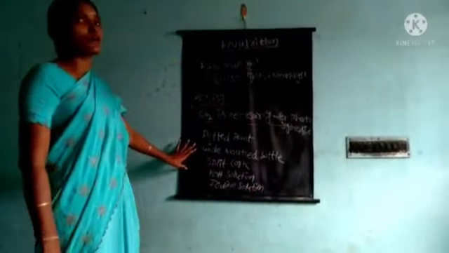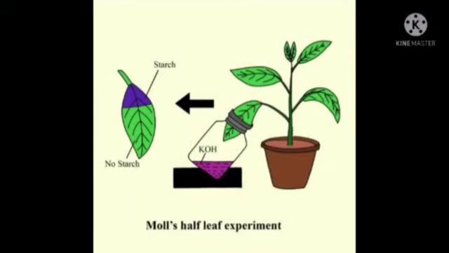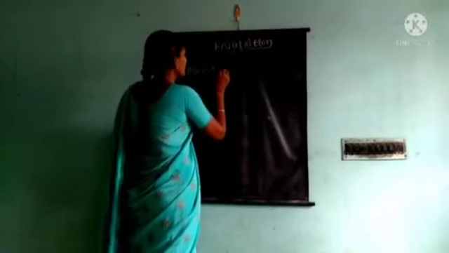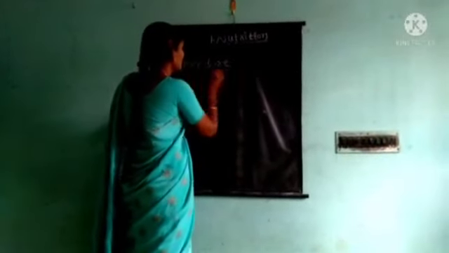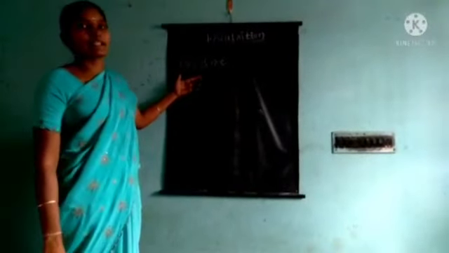Okay children, how to conduct the experiment? See children, the procedure. We conduct this activity.